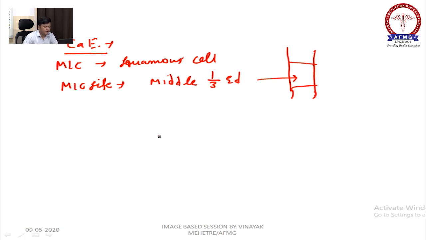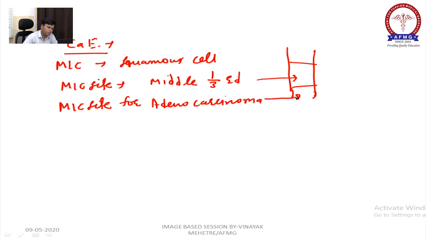Okay, and most common site for adenocarcinoma of esophagus is the lower one third. So remember it. These three have already been asked.